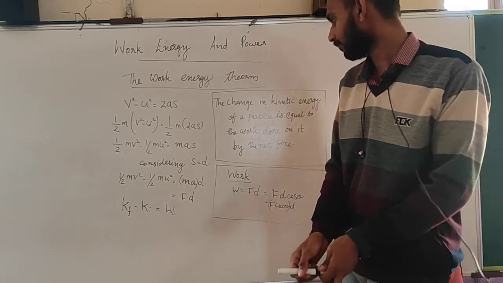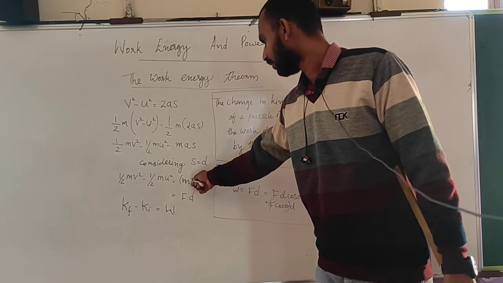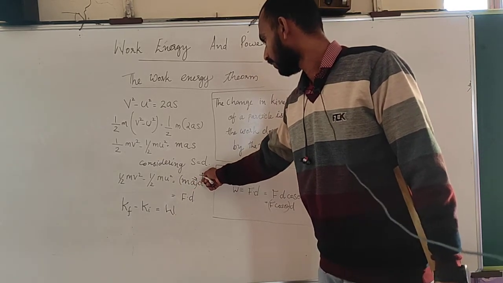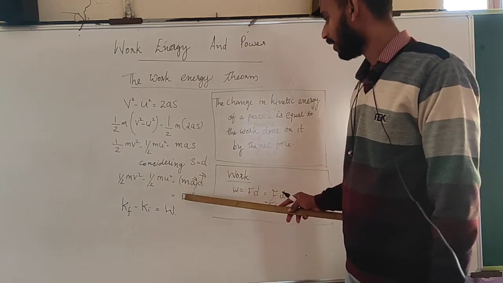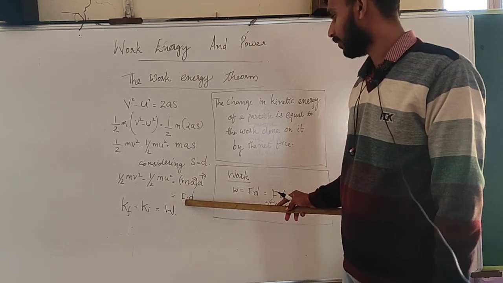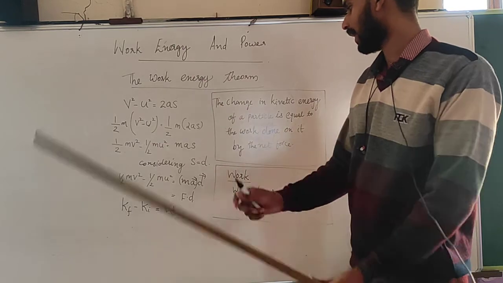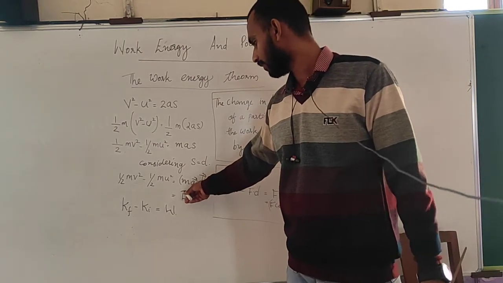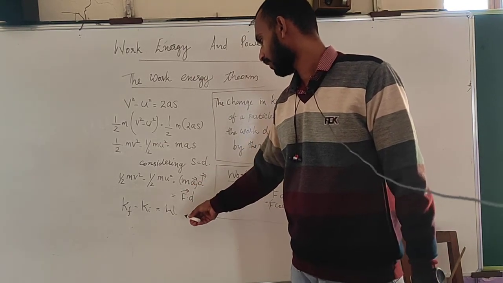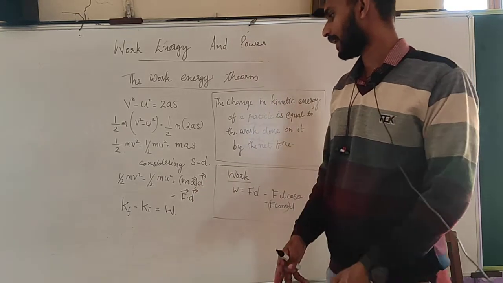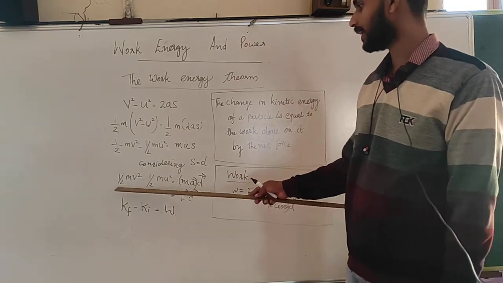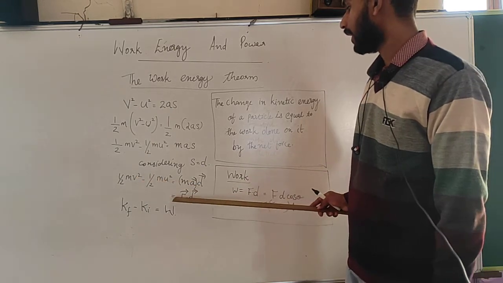Here, mass into acceleration is the force. So, m into a dot d will become vector F dot vector d. So, the change in kinetic energy will become F dot d.